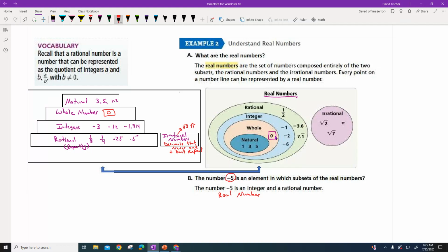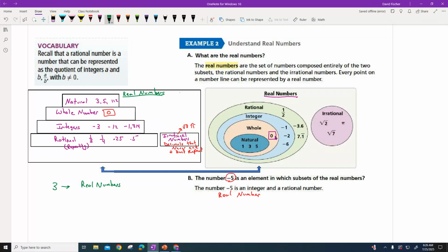It's like a top view looking down on the cake. So if I said, what's all the numbers for the number 3? I'm going to add real number up here right now while I'm thinking about it, because the big box is real numbers. And all numbers are real numbers, okay? So I'm going to put that up there, because all these guys are within that big box. So if I said the number 3, and they said classify it, I would say it's a real number. I like that one first, because all numbers are real numbers. So that's a freebie. Even if it was an irrational number, it's a real number.